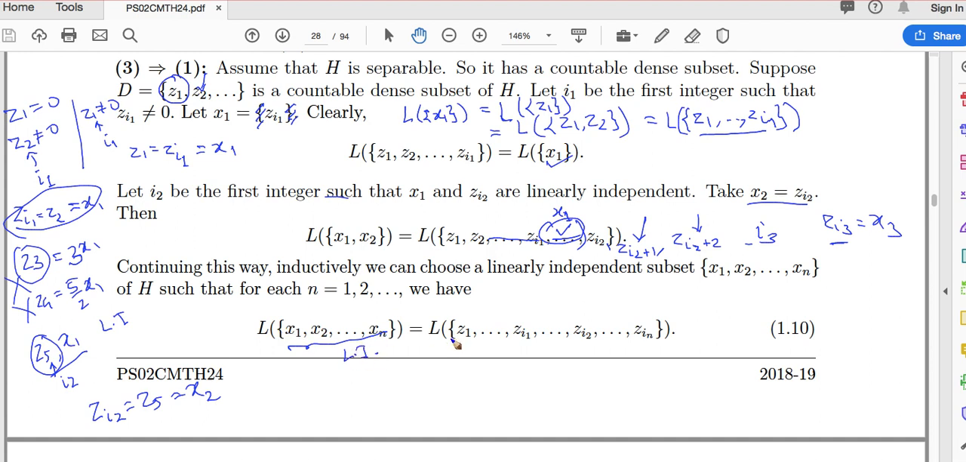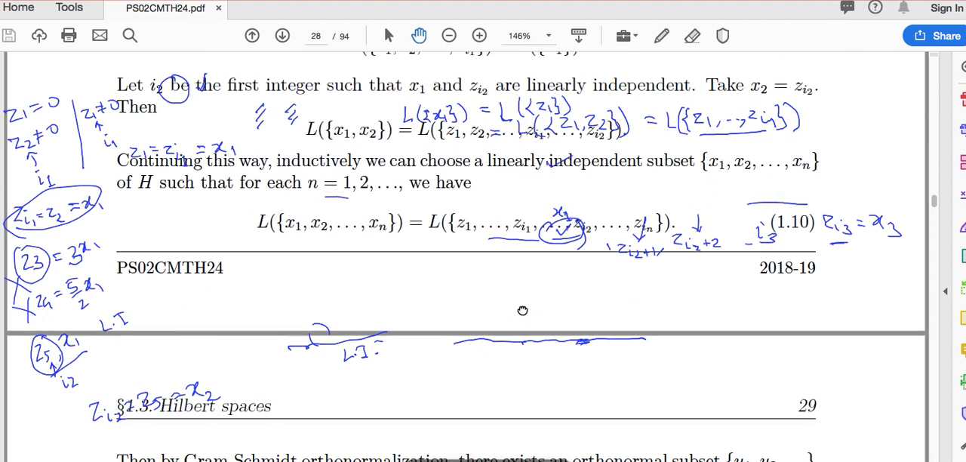So the span will be: x1 covers this much, then all other previous ones are linear combinations of x1. Then this is the first one which is nothing but x2. So if I take the span of x1 x2, it covers this much. Then all others are previously linear combinations of this, and xn is nothing but zin. So the span of this set is the same as the span of the original set, and we have extracted and selected only a few of them which are linearly independent, right?